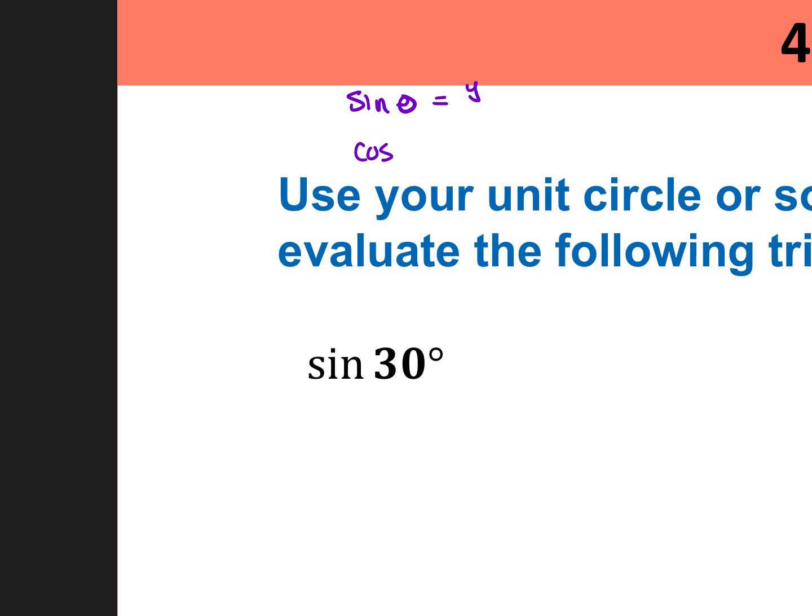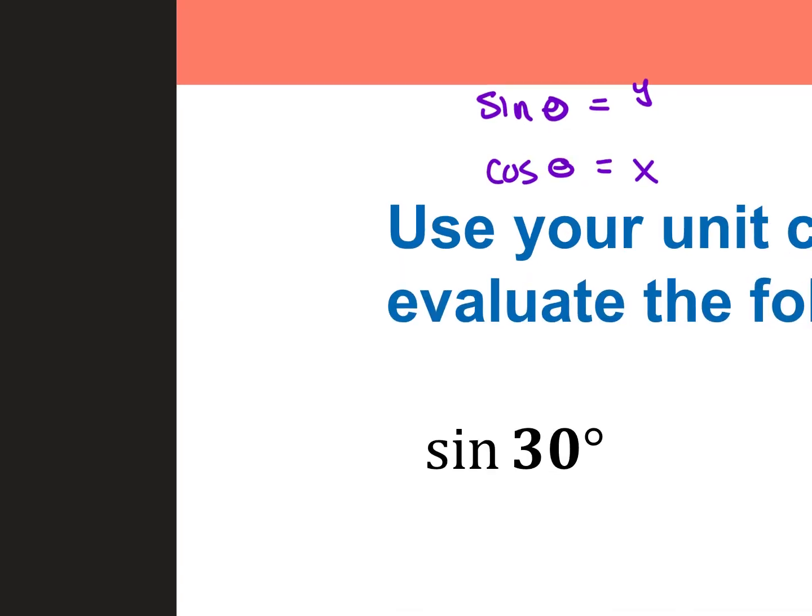Cosine of any unit circle angle is the x. And then what was tangent? Tangent was y over x. Okay, y over the x. And then our reciprocal functions would just take that answer and flip it. The reciprocal of y, the reciprocal of x, or cotangent would want x over y. So a quick way to remember this, S and C, I always think x, coordinates always go x comma y in alphabetical order, and so does C and S. C comes before S alphabetically. So cosine is the x, sine is the y.